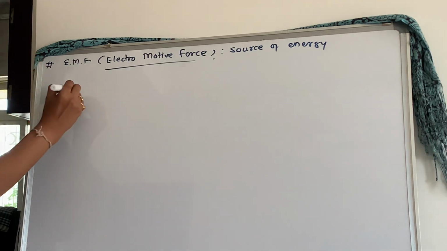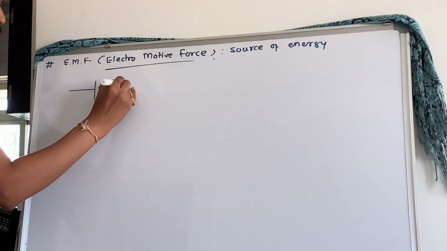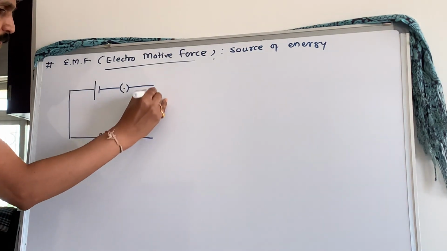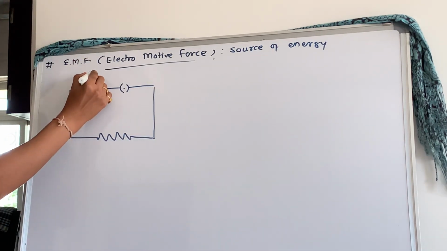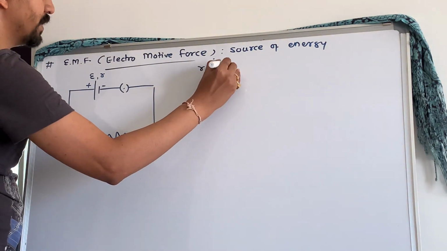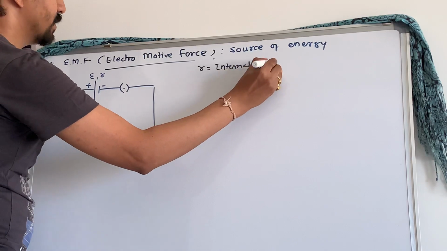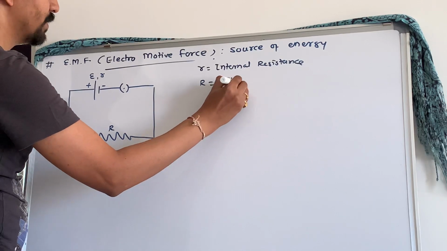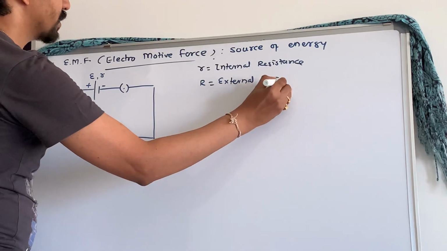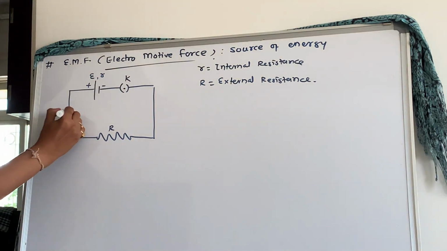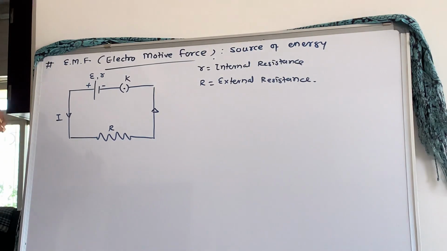Now, this is our cell, right? This is a basic circuit I am drawing. This is the external resistance, right? This is the cell of EMF E and internal resistance small r. Small r is the internal resistance. Over here this is capital R, which is called external resistance. External resistance is also called the load. It could be anything, a bulb or any device. When you close this key, current I flows through the circuit. Right? Now what is EMF?